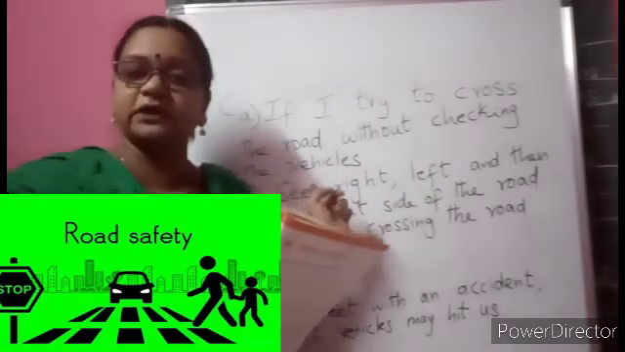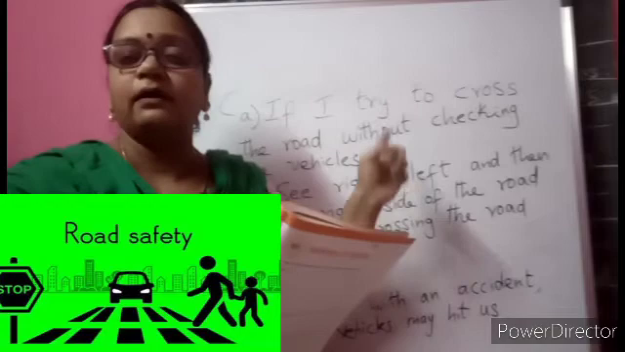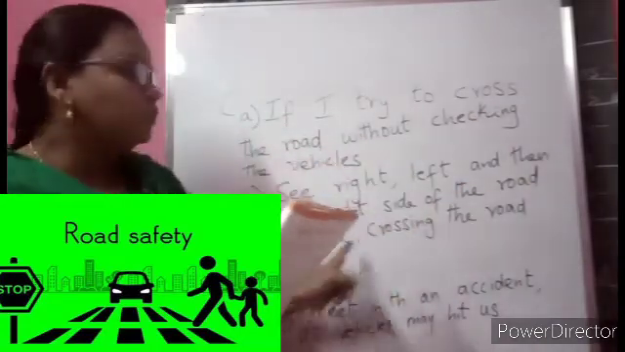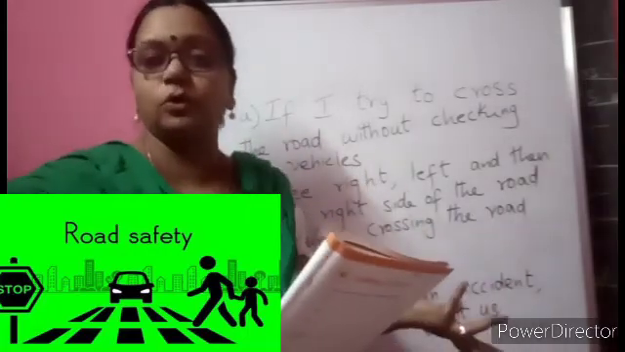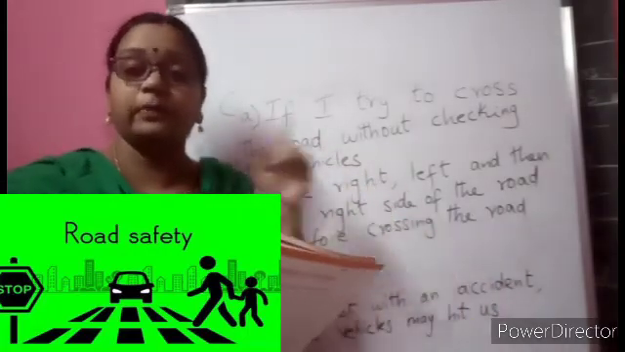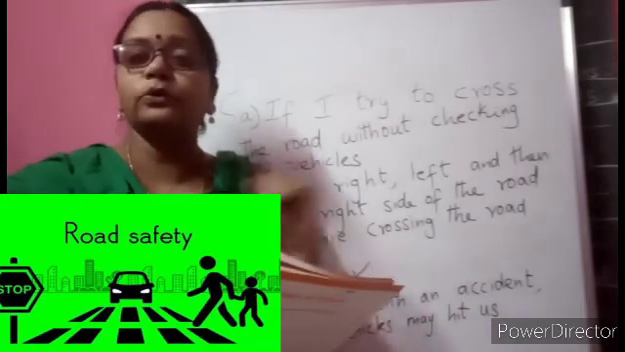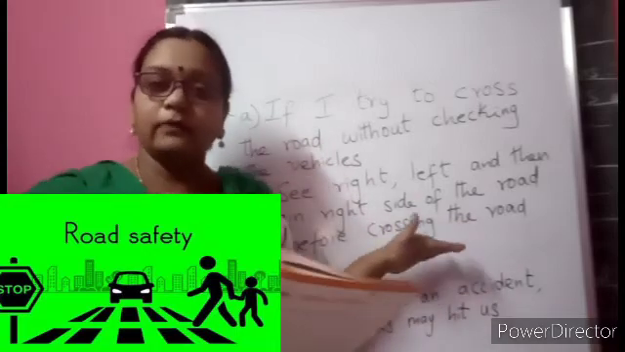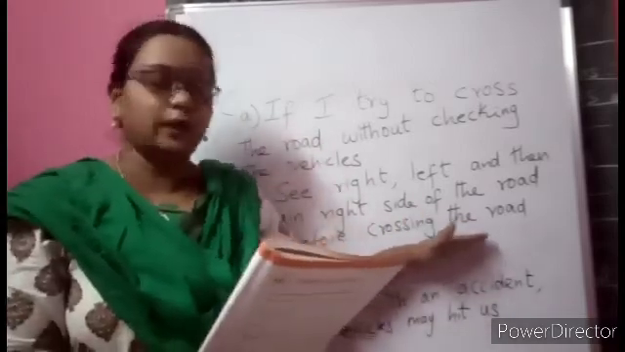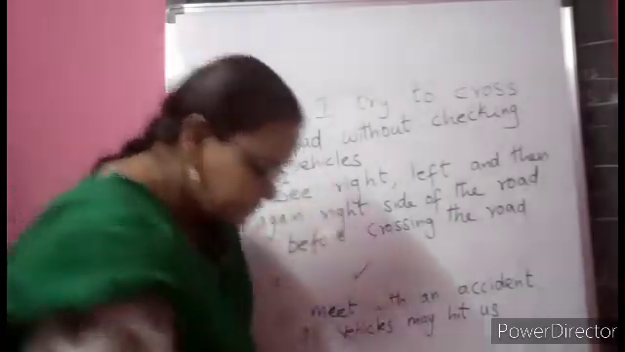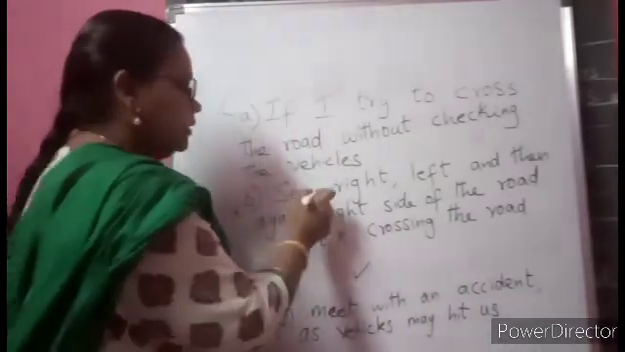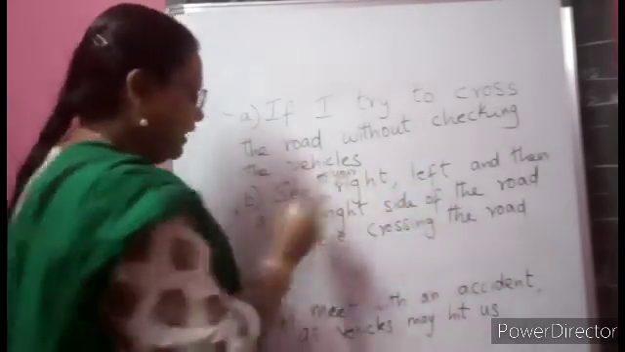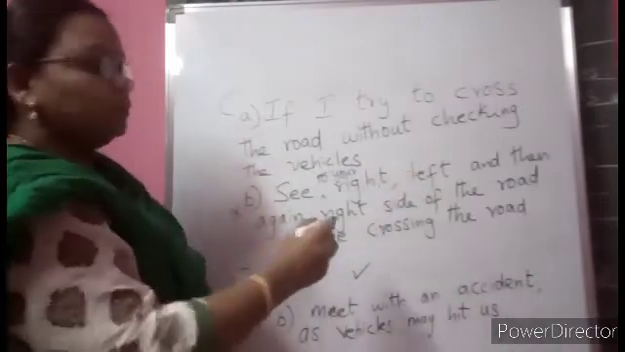You can write it in a proper sentence also. See to your right, left and again to the right side of the road, and then after that you cross the road, or any other way you can put it. Definitely we have to check both sides patiently and then only cross, because vehicles may come with high speed. So again I repeat, you can write: see to your right, left and then again right side of the road before crossing the road.